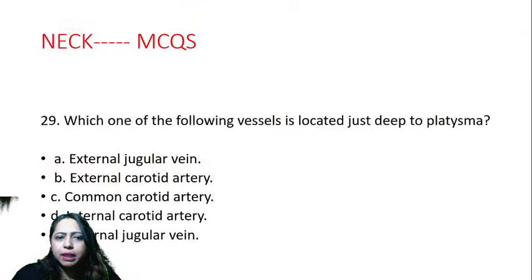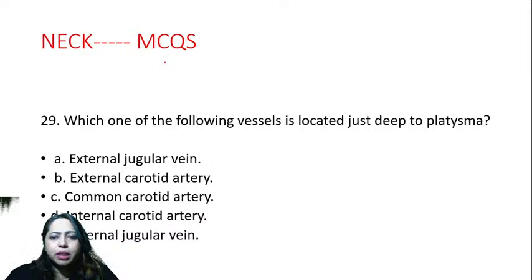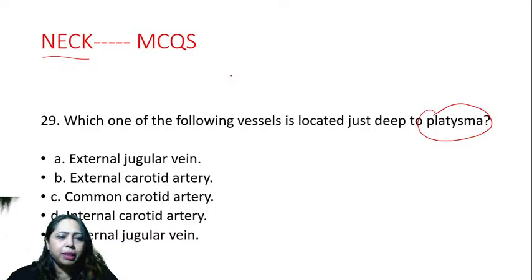Let's start with the first one. Which one of the following vessels is located just deep to the platysma? Where is the platysma first of all? It's in the neck. So we are talking about some of the topics from the neck region, so try to concentrate on the neck region and think from this perspective. Which of the following vessels is located just deep to the platysma?